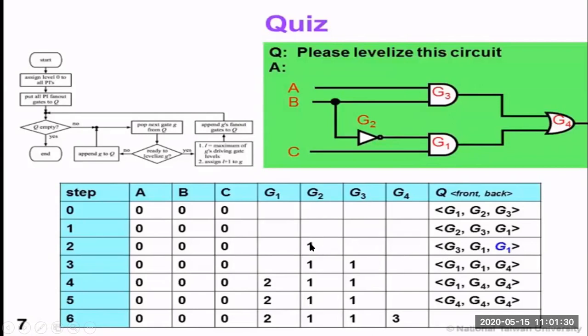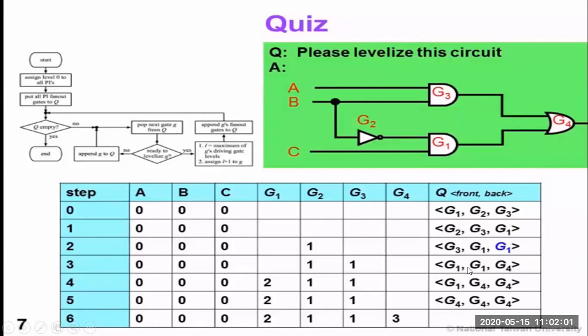So for this case, this is level up 1. Here at level up 1, G2 is appended. The fan out case of G2 is appended, and level up 1 is done here. So we have assigned G2 to be level up over there. G3 and G1 are in processing mode. So here the put back operation is done. G1, G1, and G4 is taken. Front and back notation is taken. So G1, G1, and G4.